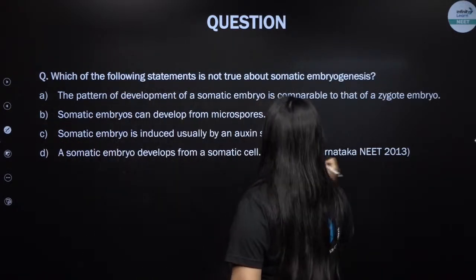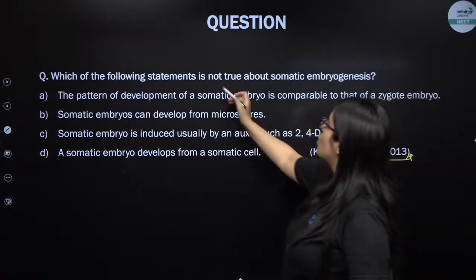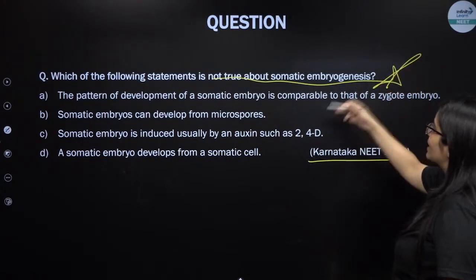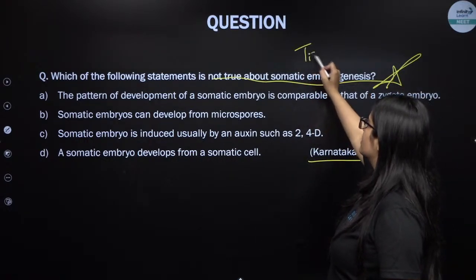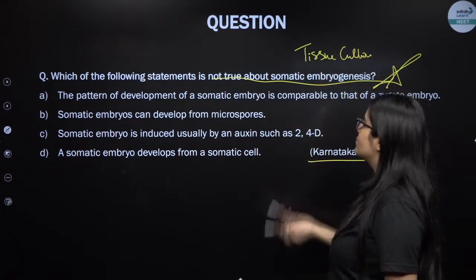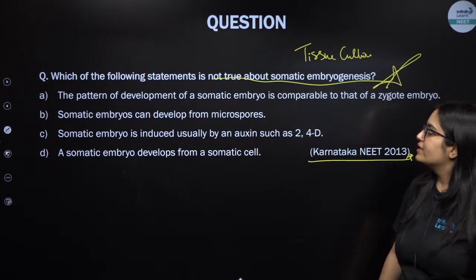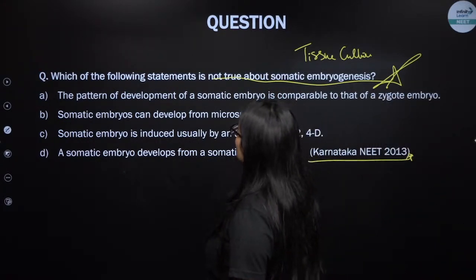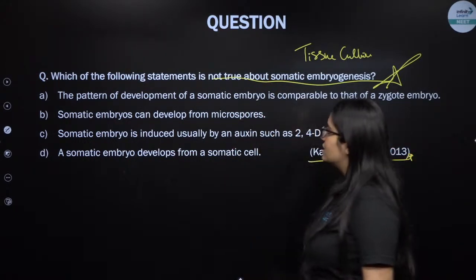This was asked in Karnataka NEET. Which of the following statements is not true about somatic embryogenesis? Right? So we are basically talking about tissue culture, which uses somatic embryogenesis. So please tell me, my dear students, which of the following statements you think is wrong? So shall I read it for you? The pattern of development of somatic embryo is comparable to that of the zygote.